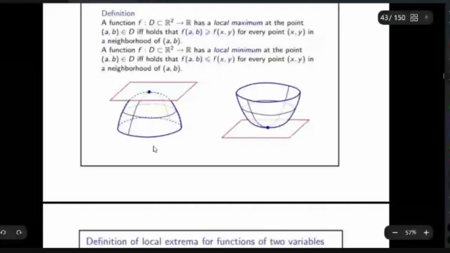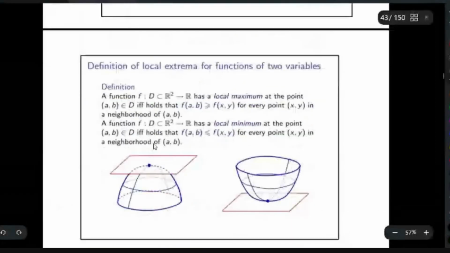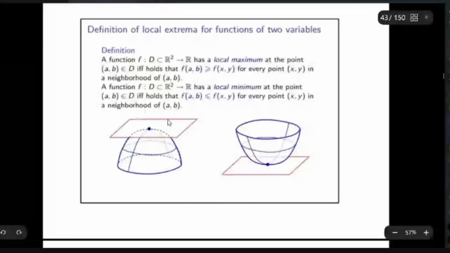Now I have a definition. When is a point called a local maxima? f has a local maxima at a point (A, B) if this holds for every point (x, y) in a neighborhood of (A, B). You have to consider a neighborhood of the point (A, B), and at least one neighborhood should exist.